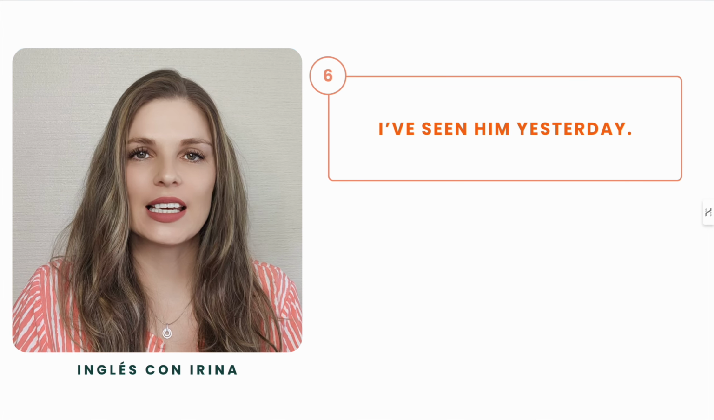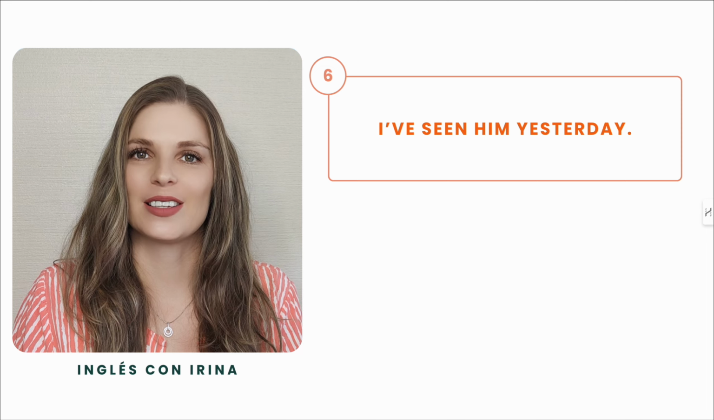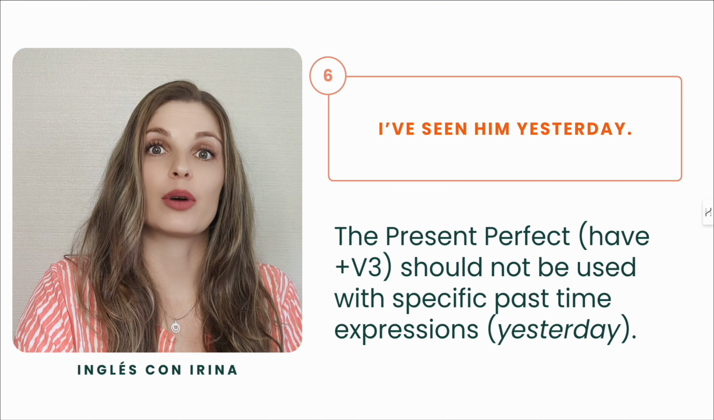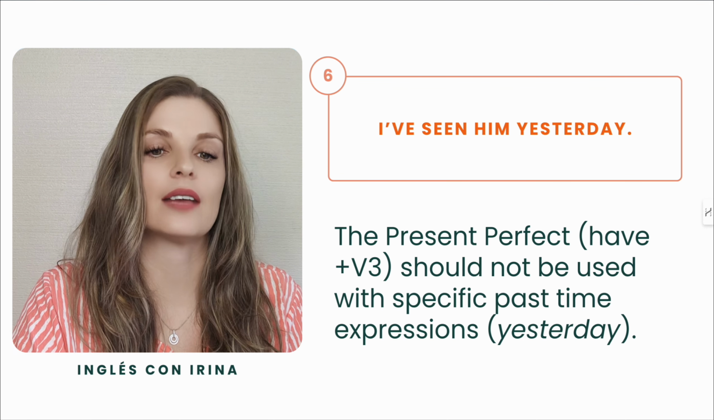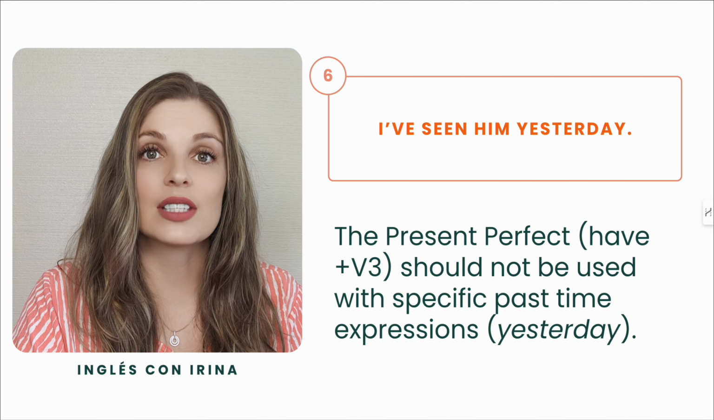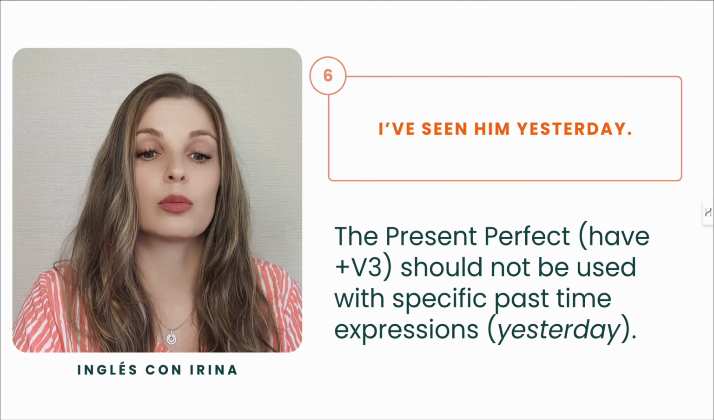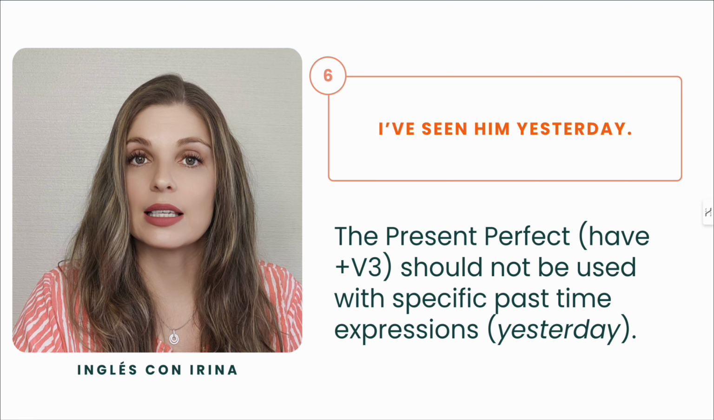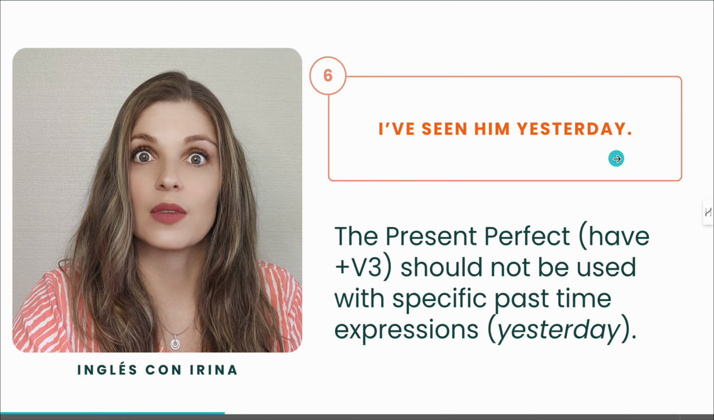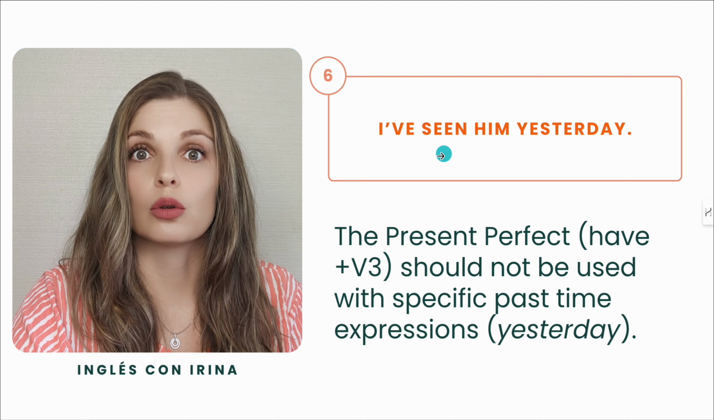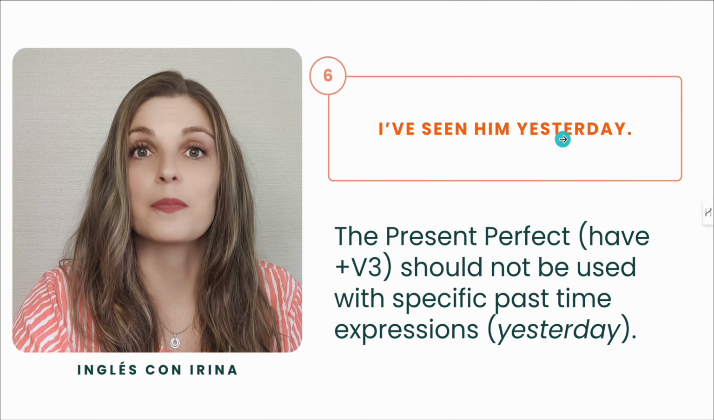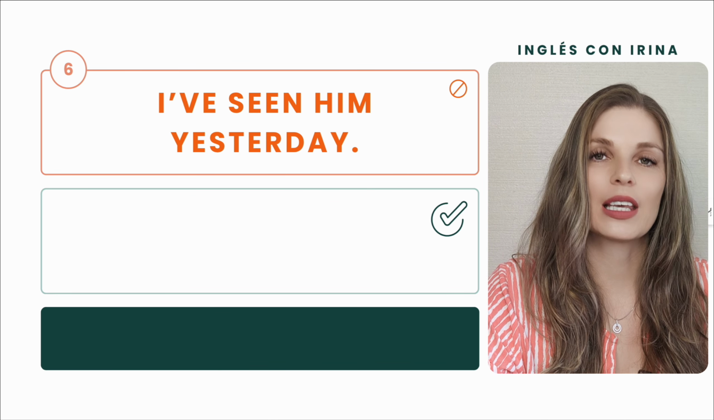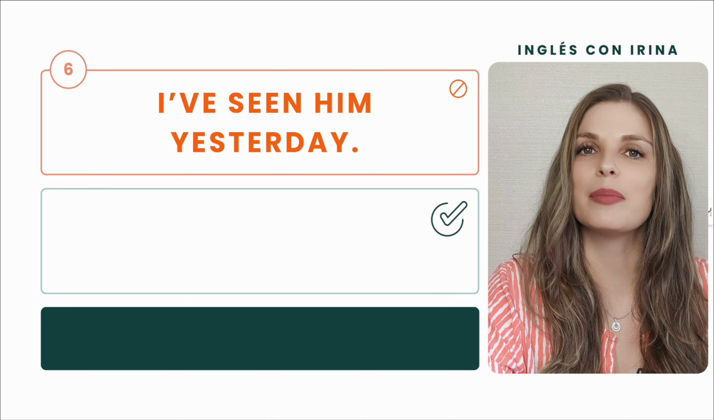Moving on. I've seen him yesterday. Do you know where the mistake is here? In this sentence, we are using present perfect. I've seen him yesterday. So I have seen is present perfect. And when you use present perfect, you cannot use a specific past time expression. In this case, we have yesterday. So you need to choose whether you say I have seen or yesterday, but not both. Knowing that, how would you correct this sentence? If you need, pause this video, correct it, and come back to me.